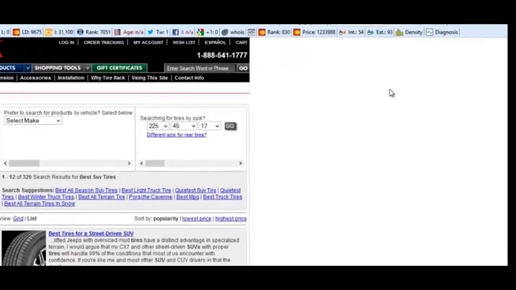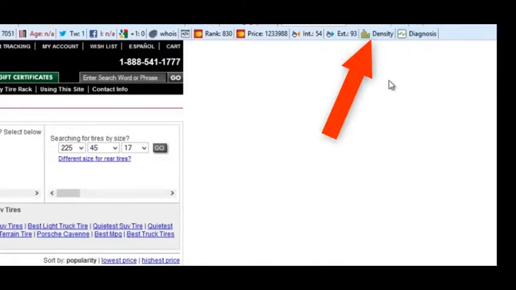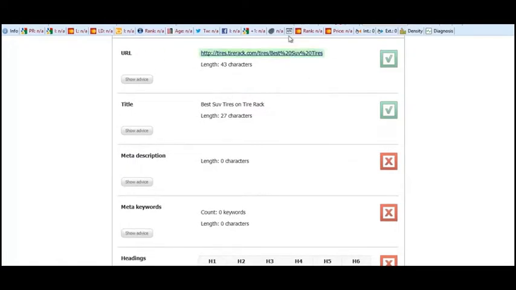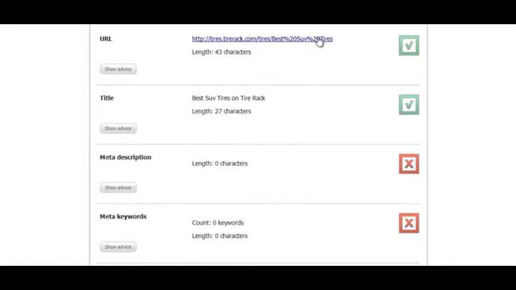SEO Quake has a great feature called diagnosis and another one called density. First we're just going to diagnose the page and see how strong it is on-page. So click on the diagnosis button here, and this will show you the URL. What you want to look for in the URL is whether the keyword appears in the URL, and in this case it does. It has some funky characters between it, but it shows the keyword best SUV tire. So that means this is going to be a bit more competitive because it's obviously optimized for that keyword.